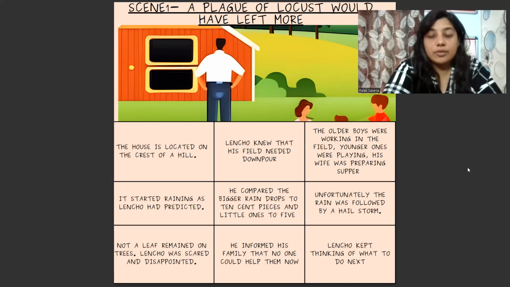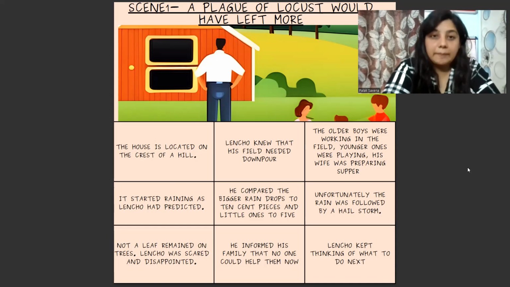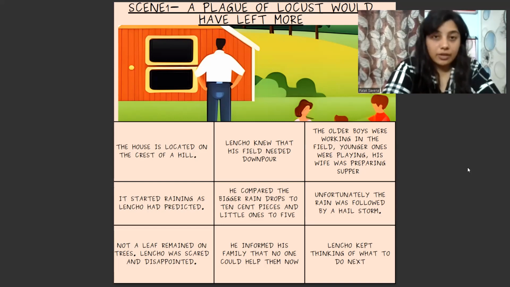Unfortunately, the rain was followed by a hailstorm. Up till now it was fine that it was rain, but after the rain came a storm, which should not have taken place, because in a heavy storm the rainfall usually collapses the field and destroys the land. This was not what he wanted, but unfortunately it was his bad luck that he received the rainfall followed by a hailstorm. Not a leaf remained on the trees.